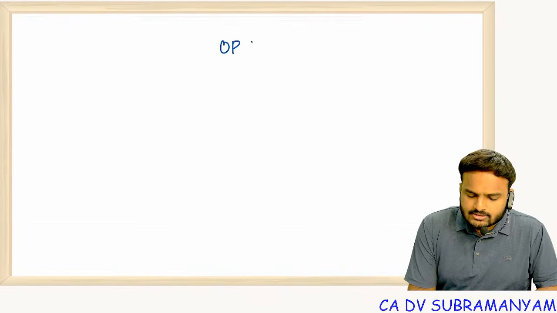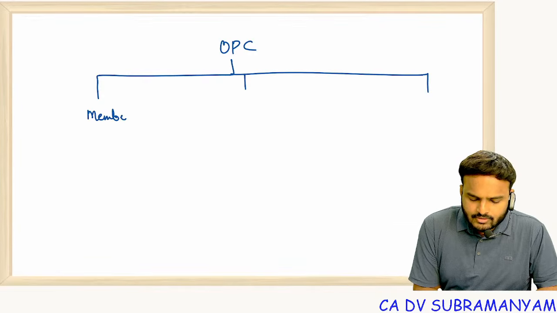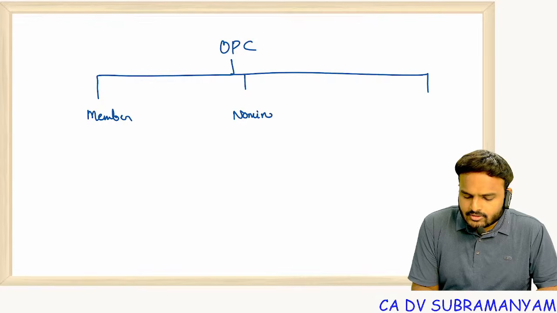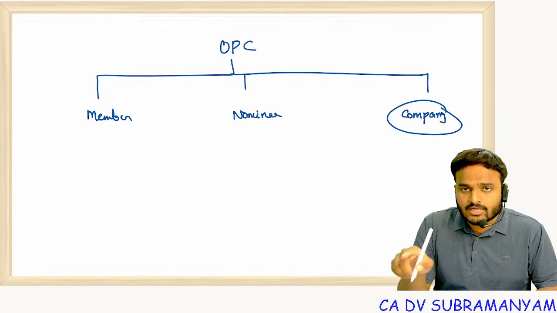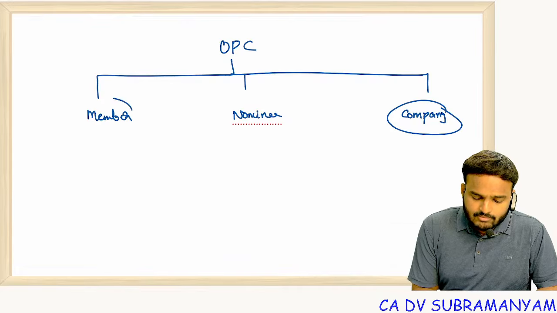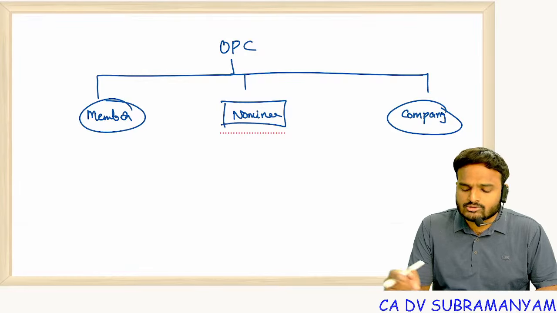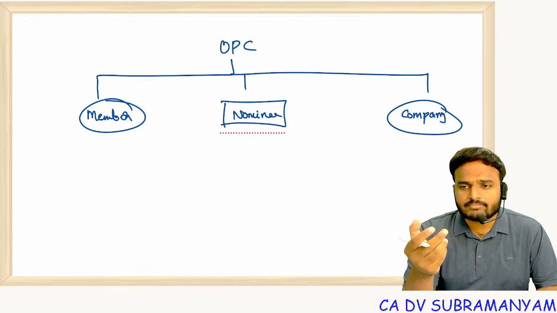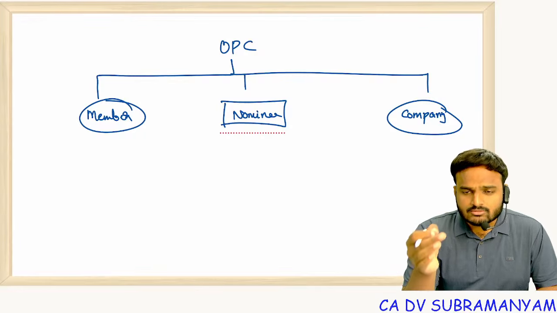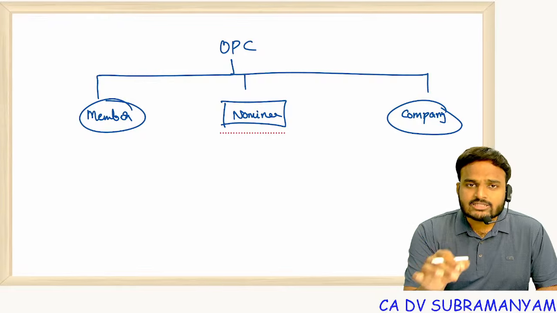Remember, in OPC, 3 things you remember. One is about the member, the second one is about the nominee, the third one is about the company. Simply, to save the status of perpetual succession for the company, along with the member, appointment of a nominee is required. If something happens to the member, what about the company? Who will take care of company affairs? So, looking at these reasons, in case of OPC, the additional person is the nominee.